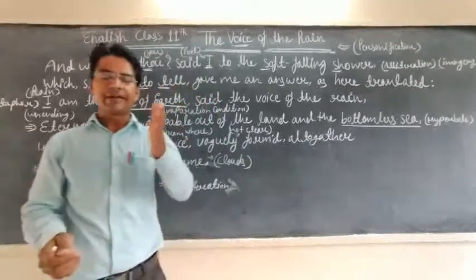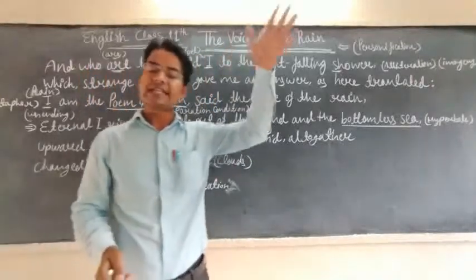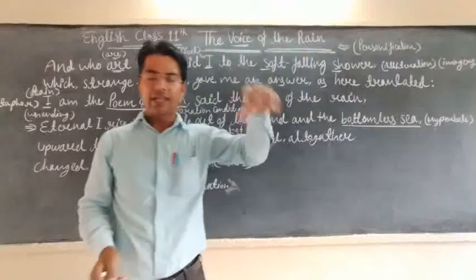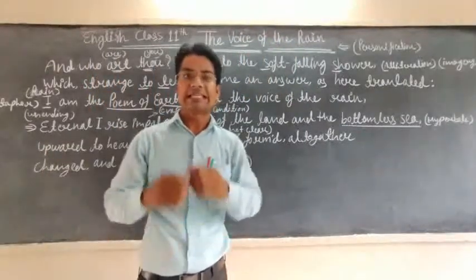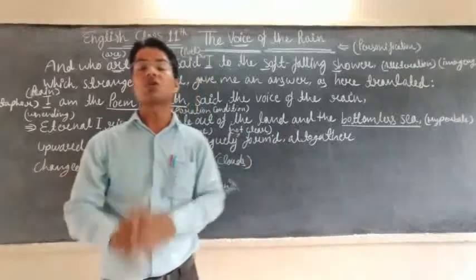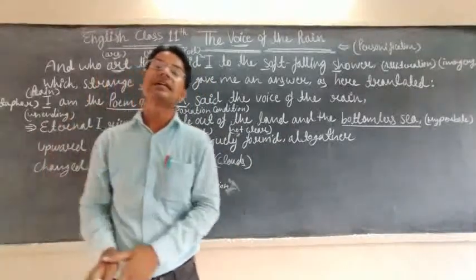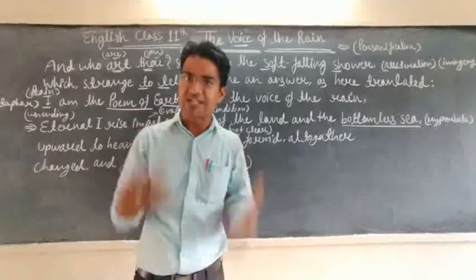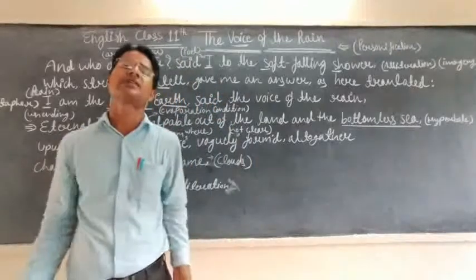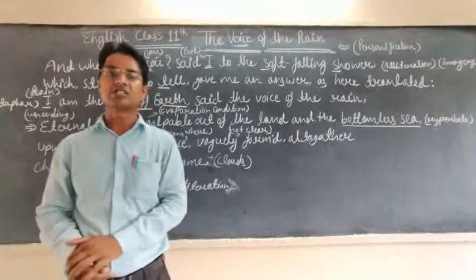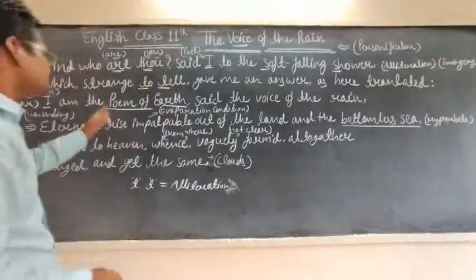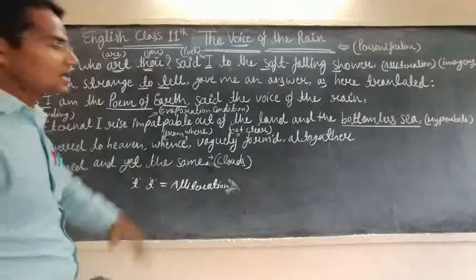If rain is unable to fall from the heaven towards the earth, it means drought is spread everywhere, and due to drought everyone will be dying. Vegetables, trees, human beings, everything will be dying in the future, due to lack of water and rain. This is why the rain said, I am the poem of the earth.